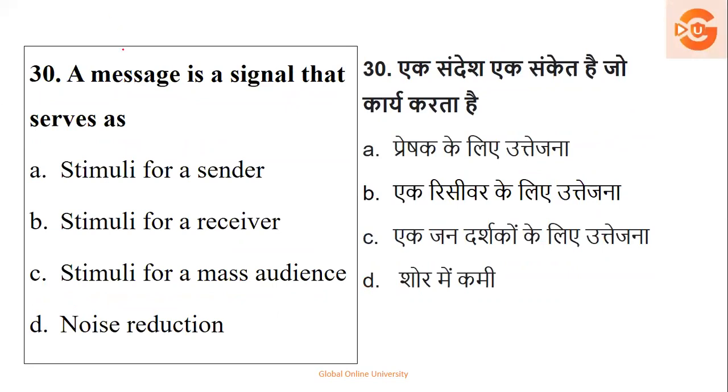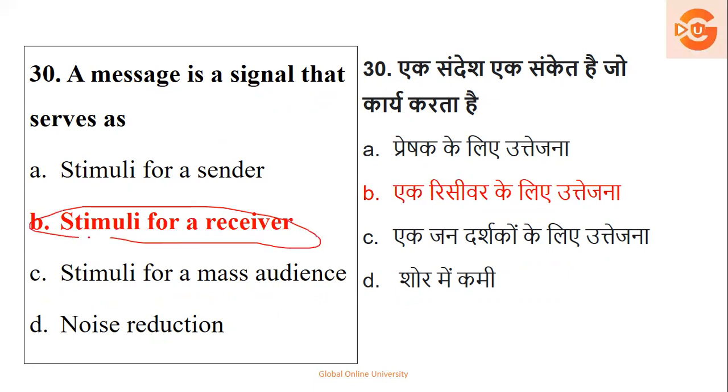A message is a signal that serves stimuli, that is response for a sender, for a receiver, stimuli for a mass audience, or a noise reduction. A message is a signal for whom? Who is giving it? Sender. So obviously it is a signal for whom? It's a response for whom? It's a response for the receiver. So the right option is option number B.